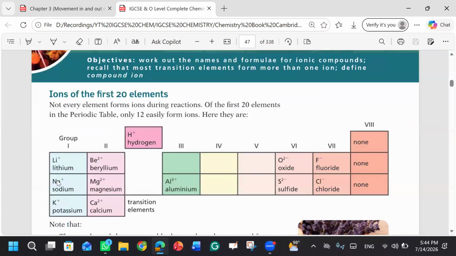As we have discussed, group number one and group number two, the elements of these groups are metals, right? Like lithium, sodium, potassium. These all are metals. Similarly, group number two: beryllium, magnesium, calcium. Why is there a +2 charge on these, beryllium 2 plus, magnesium 2 plus, calcium 2 plus? Why is it so?